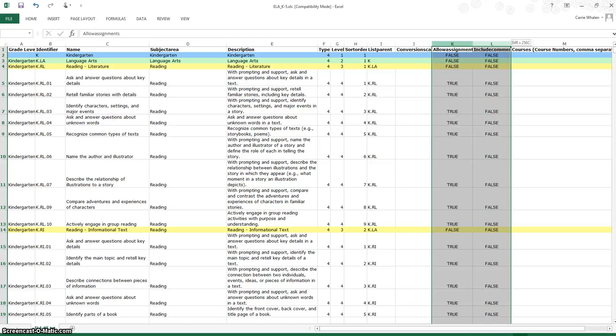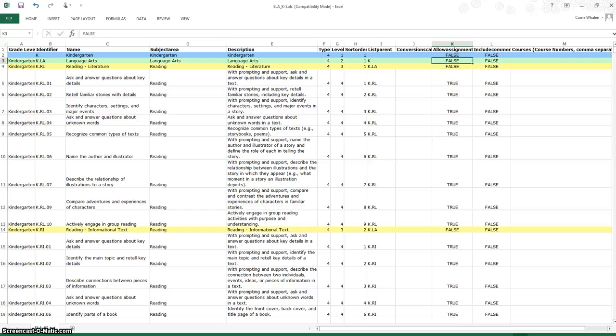For my allow assignments and include comments, the include comments is always going to be false for me because I don't want to put any comments in. And then allow assignments, some levels are going to be true and some are going to be false. I know that my kindergarten level will not have assignments because it's kindergarten level. It is not the actual standard itself.